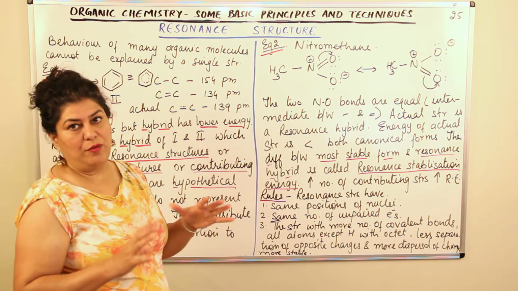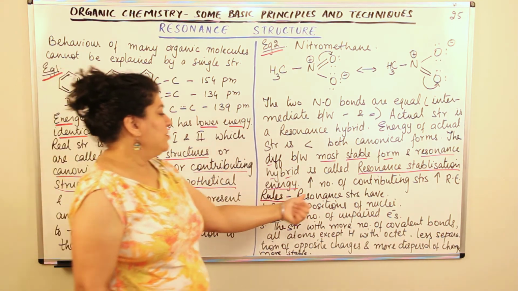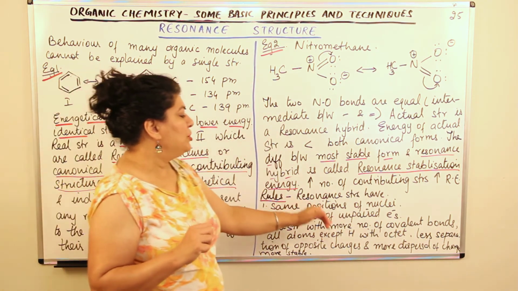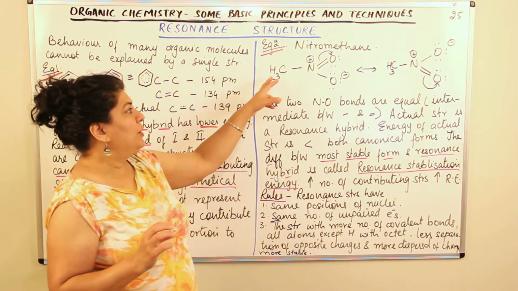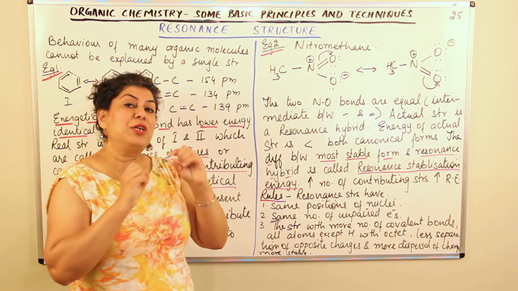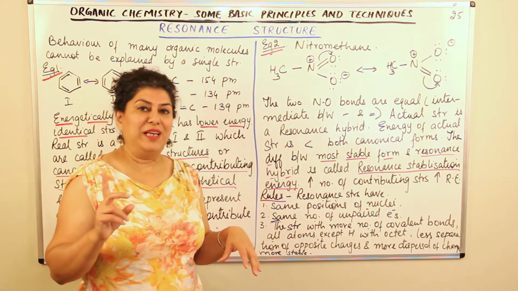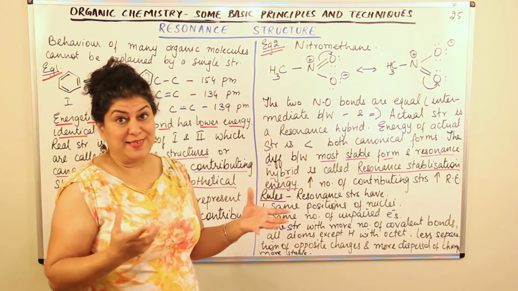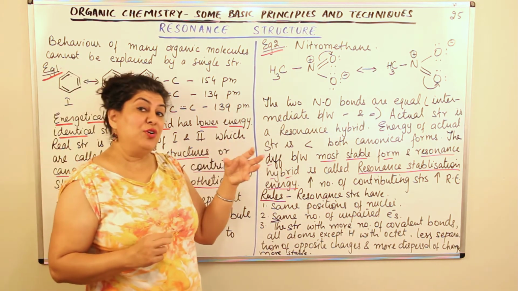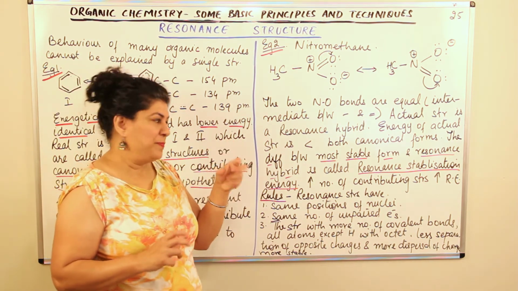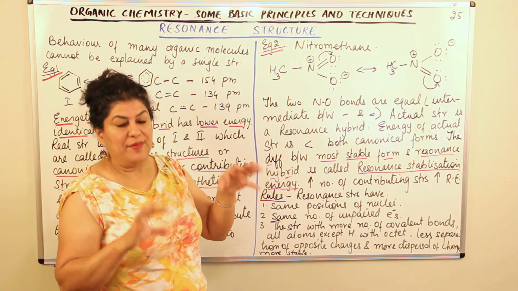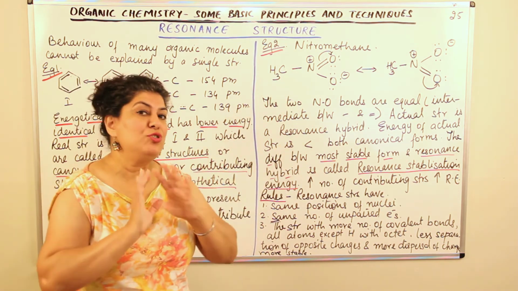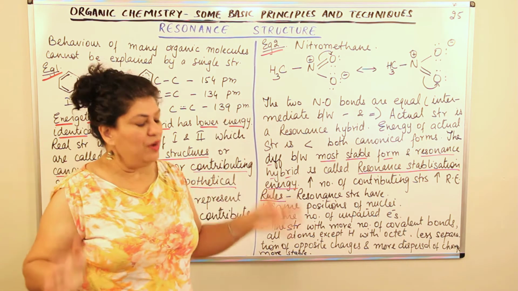What are the rules when you're writing down these resonance structures? The resonance structures, these structures or the canonical forms, they should always have the same positions of nuclei. What is nuclei? Every element, how do you identify an element? Not by its number of electrons, because number of electrons can be lost or gained to form ions. But the identity of an atom is actually the number of protons which is inside the nucleus. So we say every nucleus retains its position. In other words, the atoms of the elements in different canonical forms do not change their positions. They remain where they are.